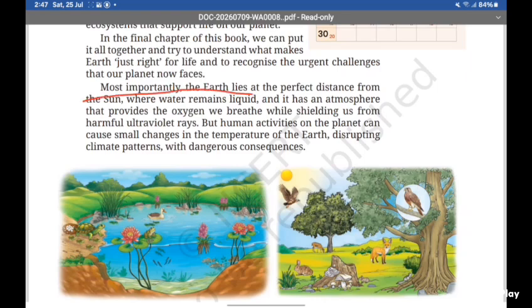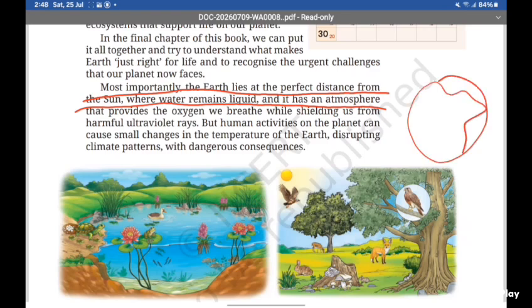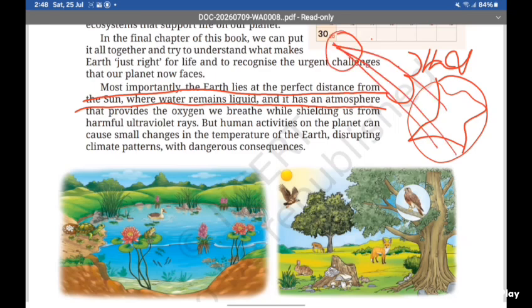Most importantly, the earth lies at the perfect distance from the sun, where water remains liquid and it has an atmosphere. So this is our earth, and earth is at the third position far from the sun. In the second position comes Venus, and in the first comes Mercury, and here is the sun. The rays of the sun come on earth in a way that earth has liquid water, and it has an atmosphere that provides the oxygen we breathe while shielding us from harmful ultraviolet rays.